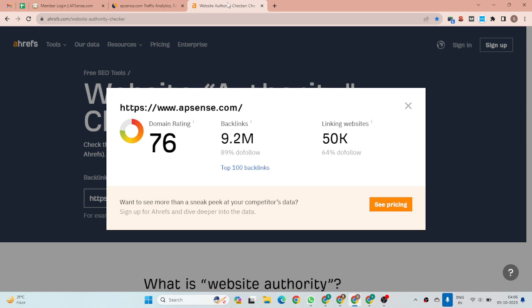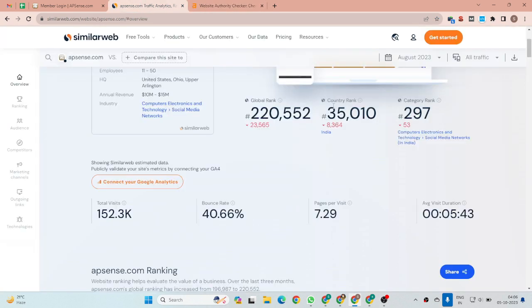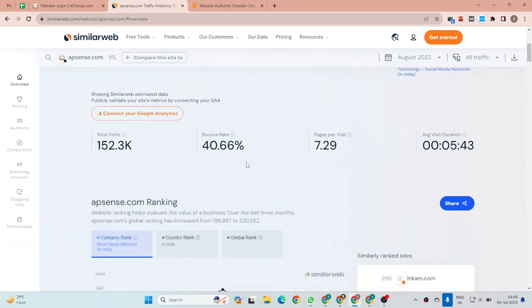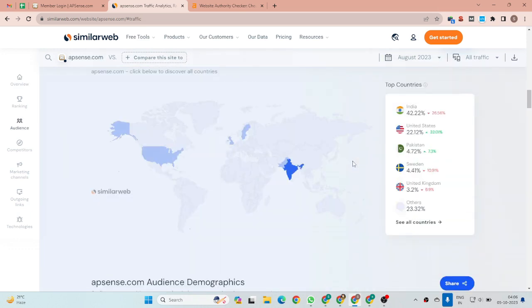Now, this website has a 76 domain rating, so this is a very highly authoritative site. I can show you the overall website traffic: it has 152.3k total visitors, with traffic from India, USA, Pakistan, Sweden, UK, and those kinds of countries.